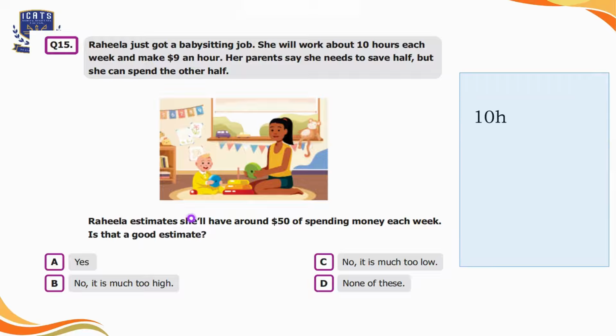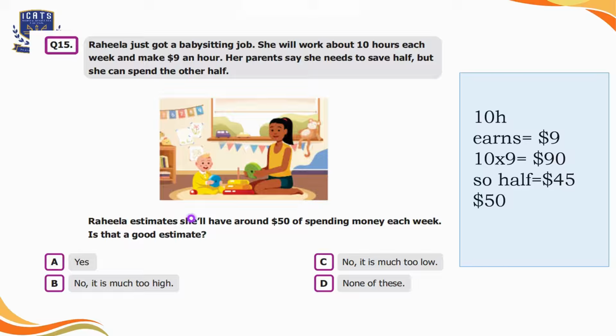As it is mentioned that she is going to work 10 hours each week and she will earn $9 an hour, we will multiply 10 by 9, which is equal to $90. As she has to save half of the amount, half of 90 is $45. So it means she can spend 45. If we round this 45 to the nearest ten, it will be $50. So as Rahila also estimated the amount as $50, we can choose option A. Yes, it's a good estimate.